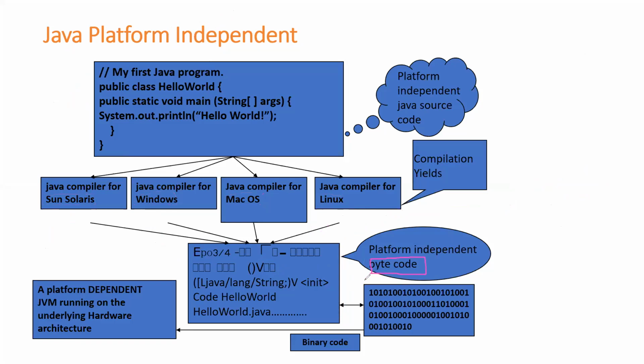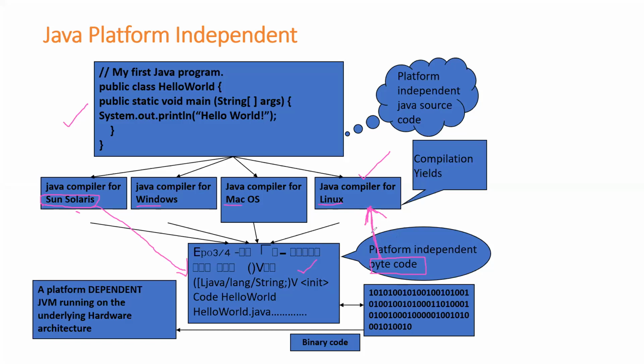Now since I'm getting the same bytecode, I can compile the above Java program in Sun Solaris. Once I compile, I get the corresponding bytecode, and this bytecode I can run in Linux. No problem. Why? Because whether I compile in Windows, Mac OS, or Linux, I'm going to get the same bytecode. Since it is the same bytecode, I can run it on any platform.